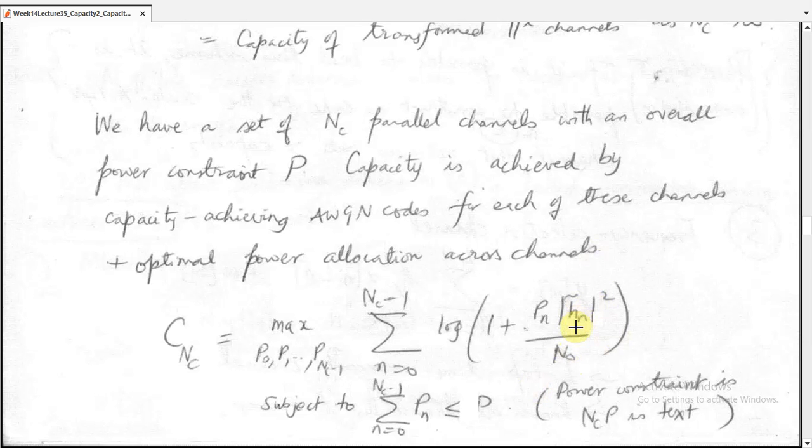When we sum all these signal to noise ratios, take the log and maximize over all powers, we get the capacity for Nc, the total number of subcarriers. The constraint here is that the sum of all the carrier powers should be equal to or smaller than P. So this is the power constraint.